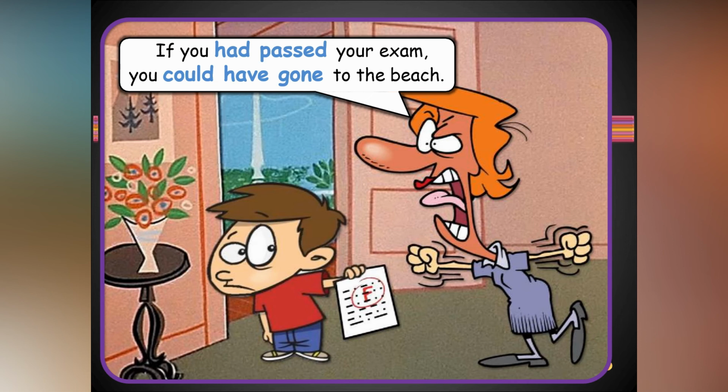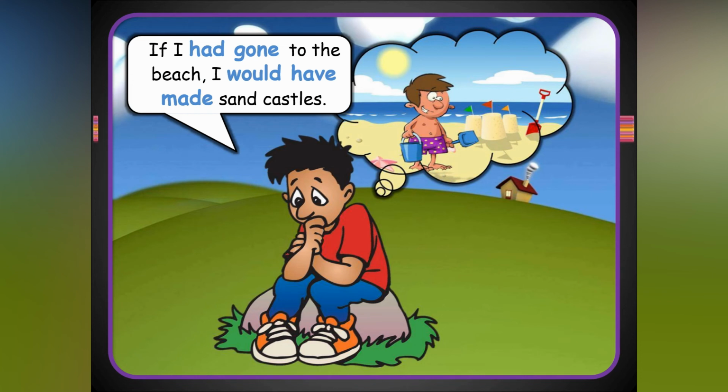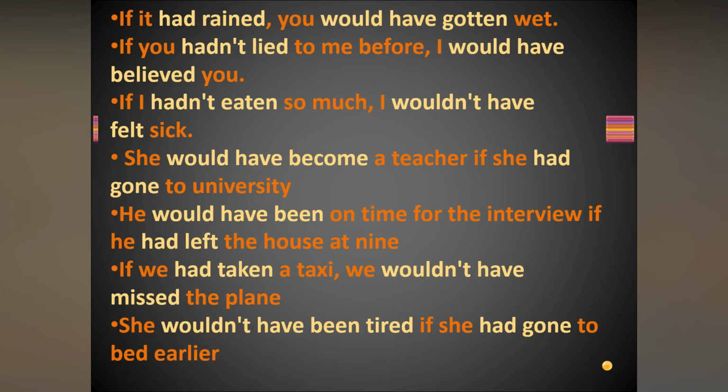It has not happened. The action is already done. So they are talking about the past. Now he is worrying about it now. If I had gone to the beach, I would have made sandcastles. So these are past actions, but they are thinking about them now in the present. Past actions they are thinking about now, and those did not come true. I have given more examples here to help you understand easily.